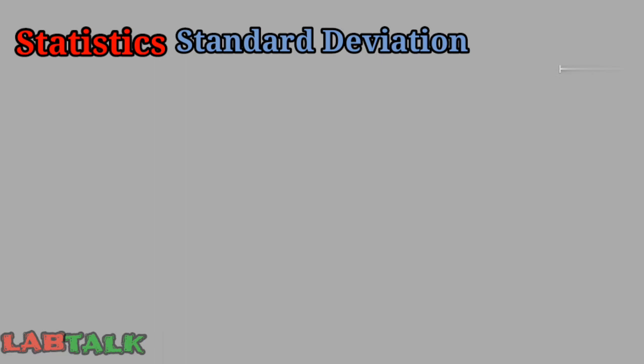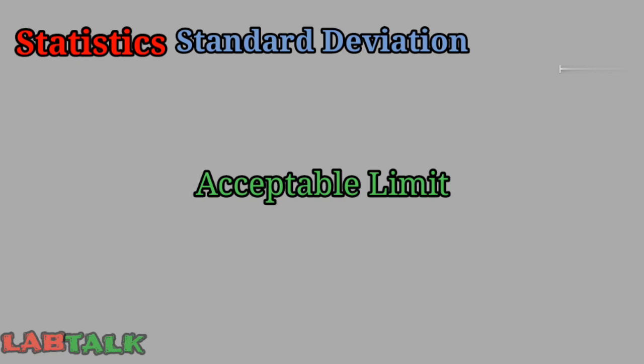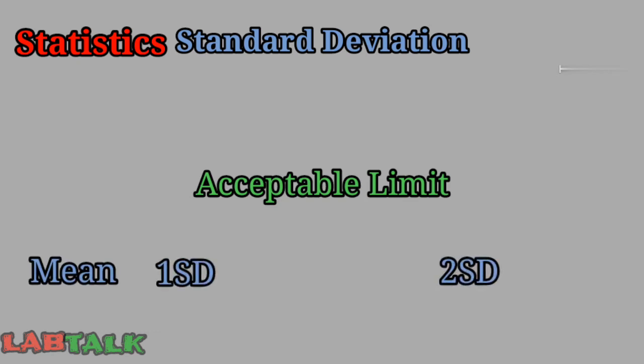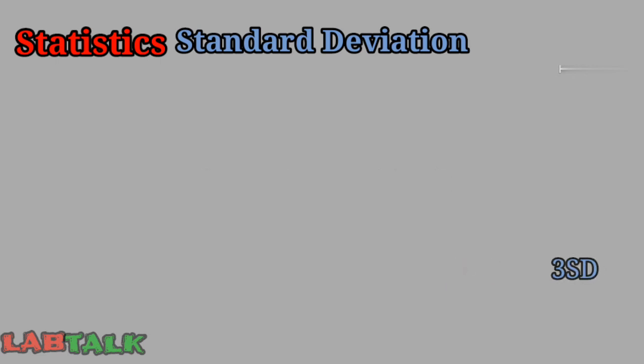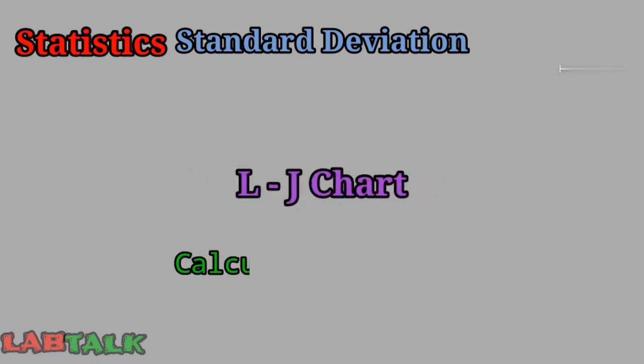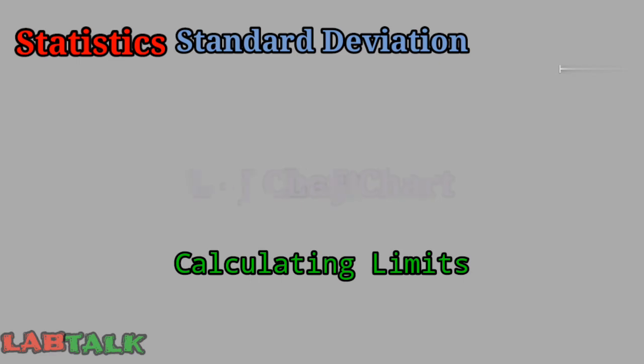We use it for finding out the acceptable limits for the control. The values of the mean as well as the values of 1 standard deviation, 2 standard deviations and 3 standard deviations are needed to develop the chart used to plot the daily control values. This we will see in plotting the LJ chart, how to use this standard deviation in calculating the limits.